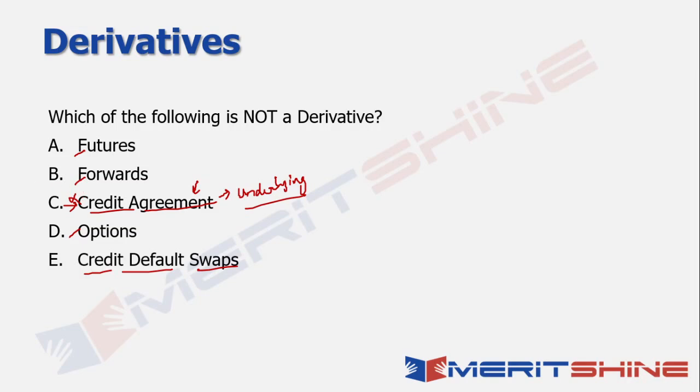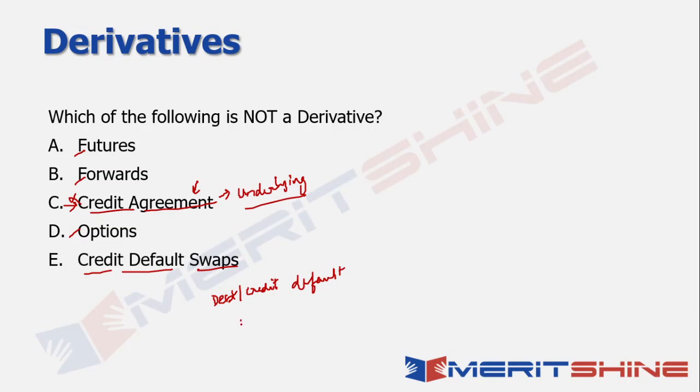Now, the next question that comes to your mind is, what is a credit default swap? Right? A credit default swap is a sort of financial contract wherein the buyer of that particular underlying instrument, which will obviously be in the form of credit or some kind of debt, is trying to eliminate the possible loss arising from any default that may happen in case the person to whom they have lent defaults.